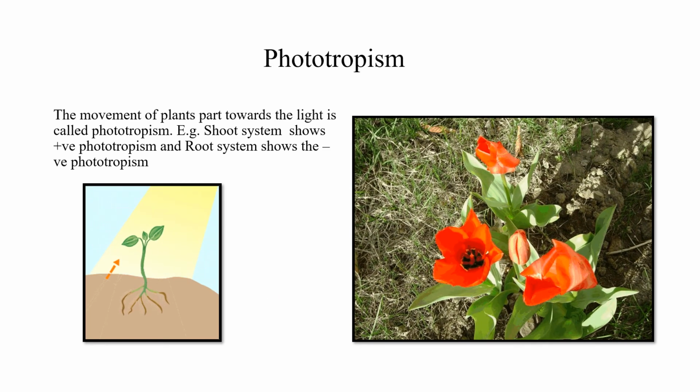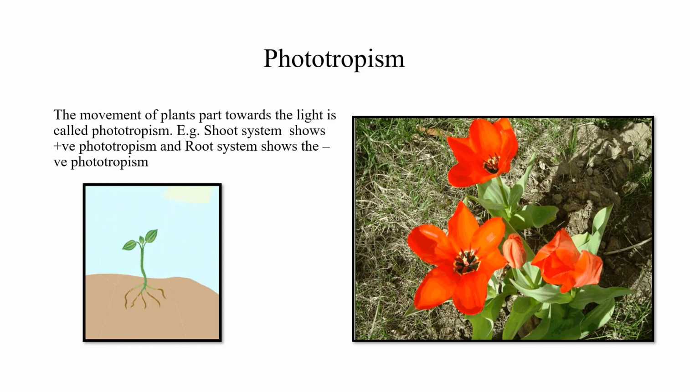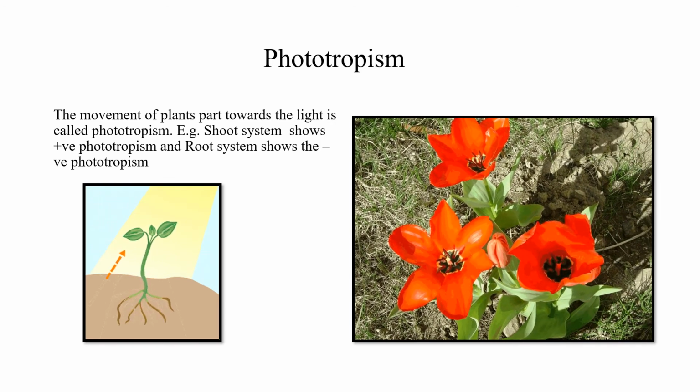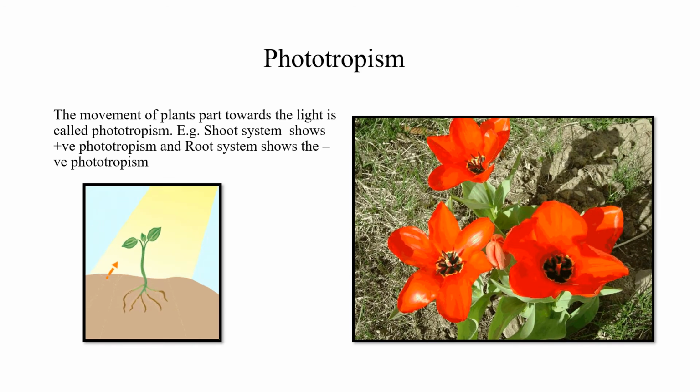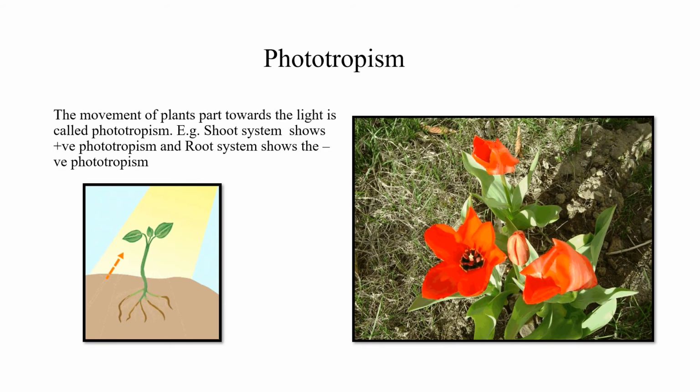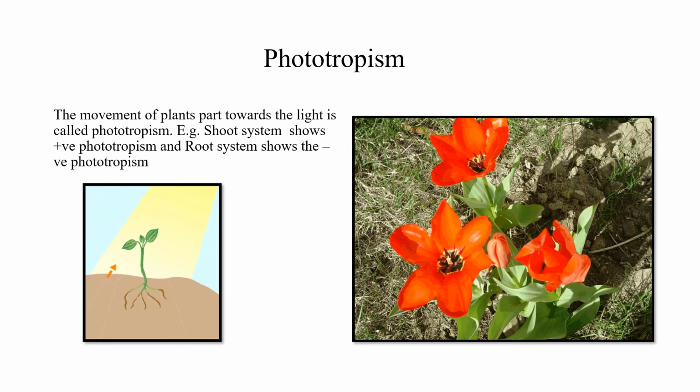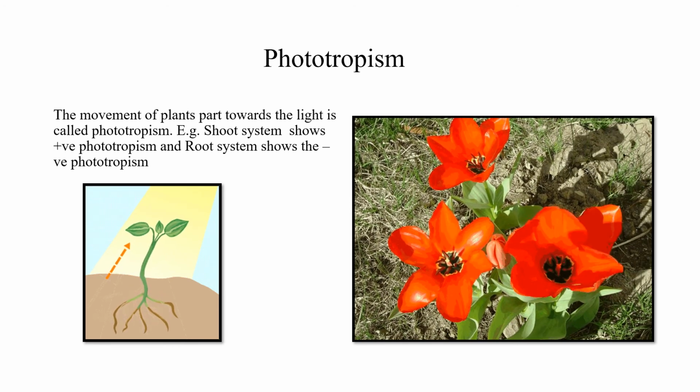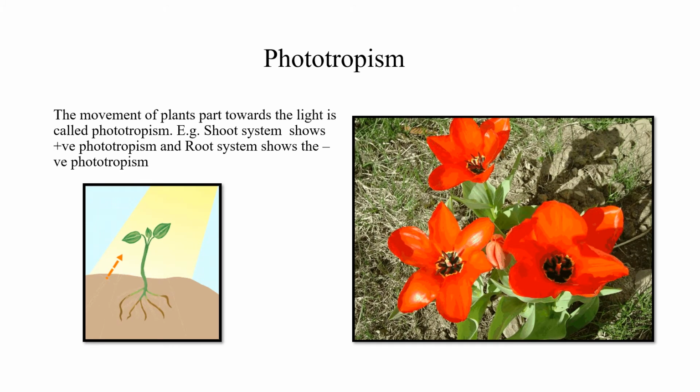Here you can see phototropism, how beautifully the petals are opening. Then the stem is also facing towards the sunlight. So from the term itself you can say phototropism. The movement of the plant part towards the light is called phototropism. Shoot system shows positive phototropism and root system shows negative phototropism.